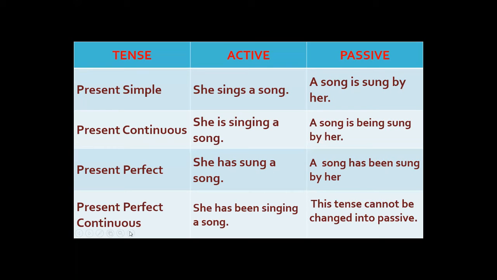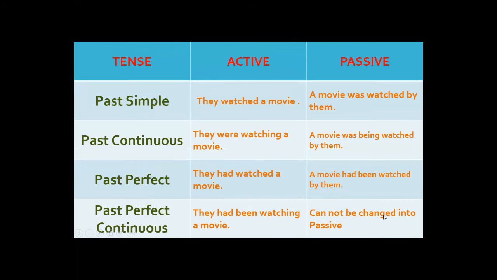So, sung by her. Present perfect continuous tense, the active structure is this: she, for example, is a subject, has been the helping verbs, singing, the progressive verb because it's a perfect continuous tense, and a song. But this tense cannot be changed into passive voice. So past tenses, simple past tense. What do we do in simple past tense?